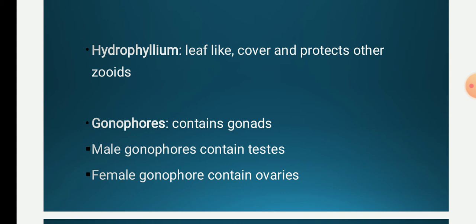Then the next one is gonophores. Gonophores contain gonads, and they are divided into two types: male gonophores that contain testes, and female gonophores which contain ovaries. When they reach sexual maturity, they release sperm and ova. After the release of gametes, the gonophores die.